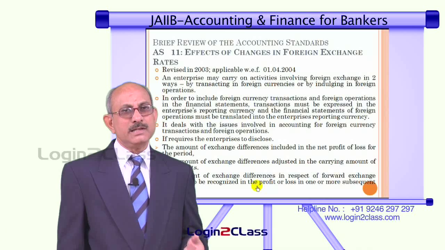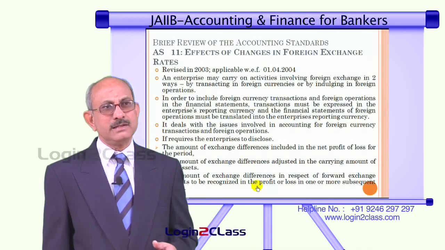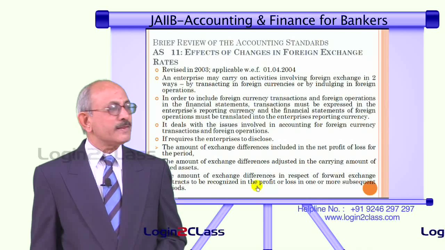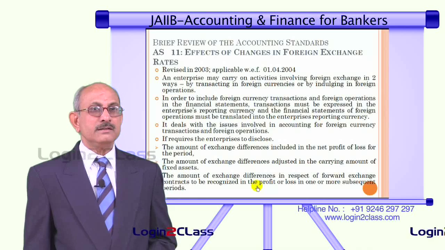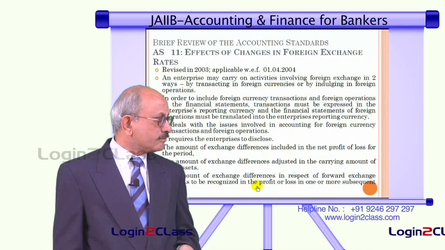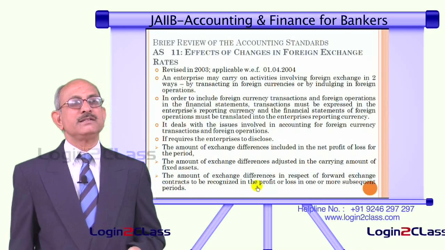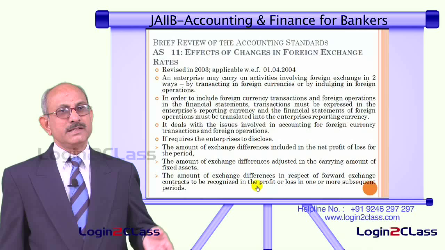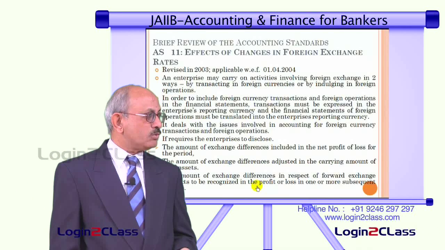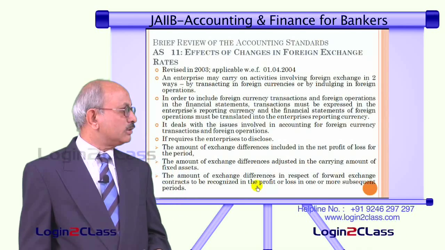So, this has to be separately disclosed, because it is not an actual profit and loss, it is resulting on account of change in the exchange rates of the currency which has been converted into the reporting currency. Then the amount of exchange difference is adjusted in the carrying amount of fixed assets. In certain cases, whenever there is a change, the fixed assets themselves are adjusted. So, whatever is the amount adjusted there, that also has to be disclosed separately.